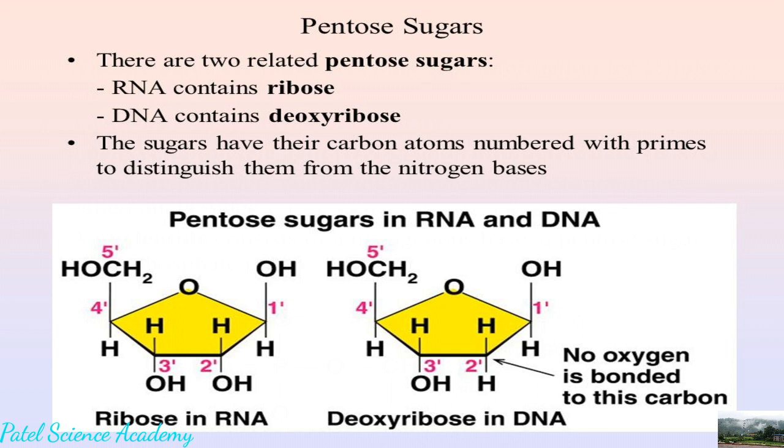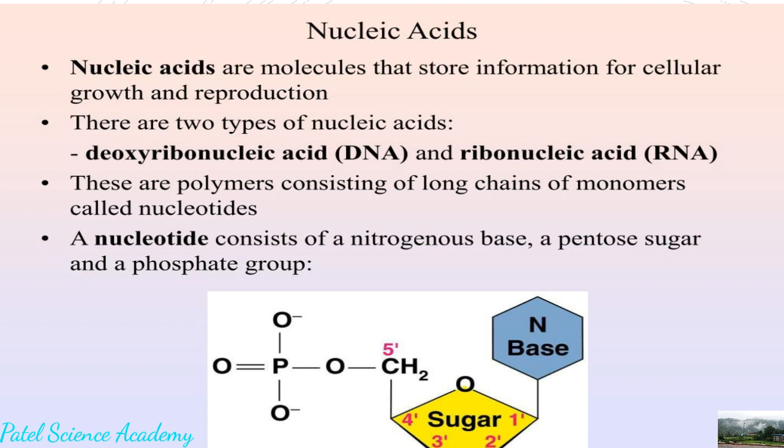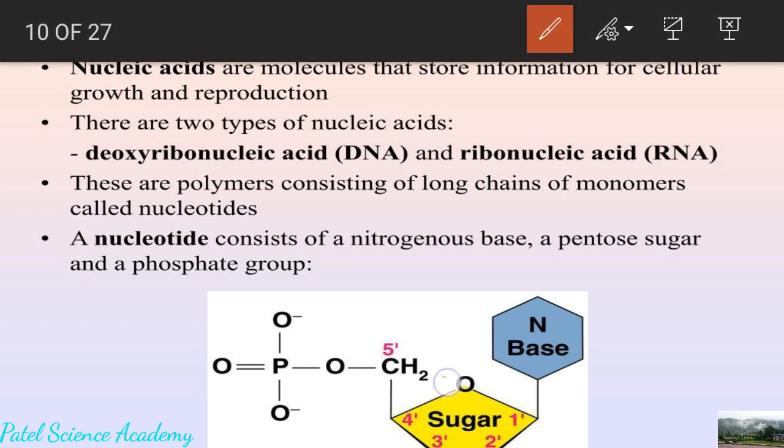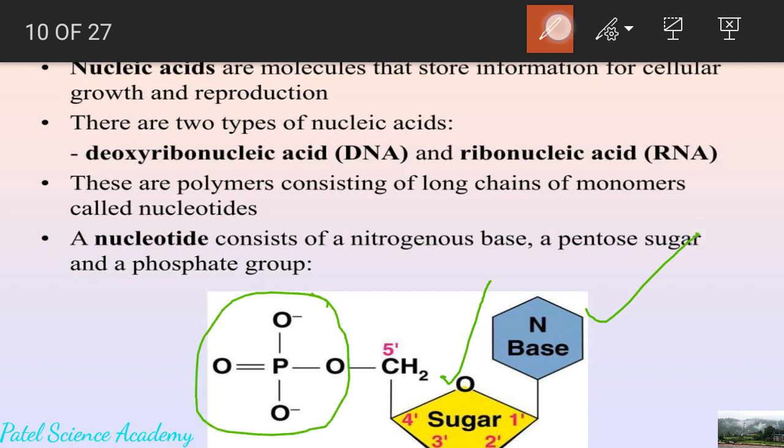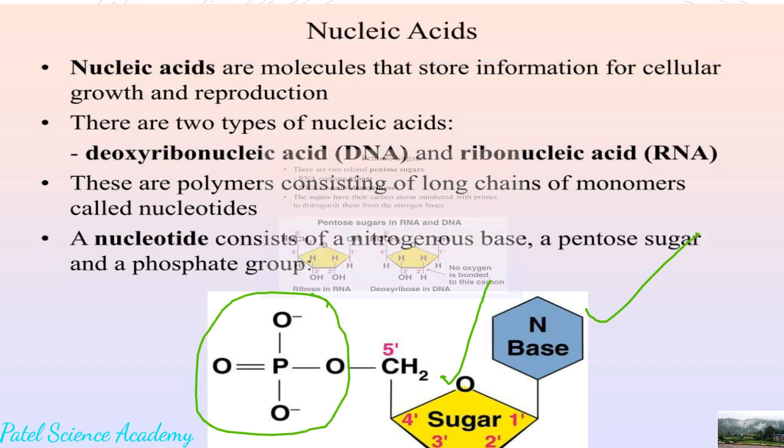And out of the three parts of the nucleotide, this pentose sugar is part number 1. As I told you, there are three parts in the nucleic acid: number 1, sugar, and I have explained about the sugar of both RNA and DNA. Number 2, nitrogenous base, and number 3, phosphoric acid. Now we'll see the next part.